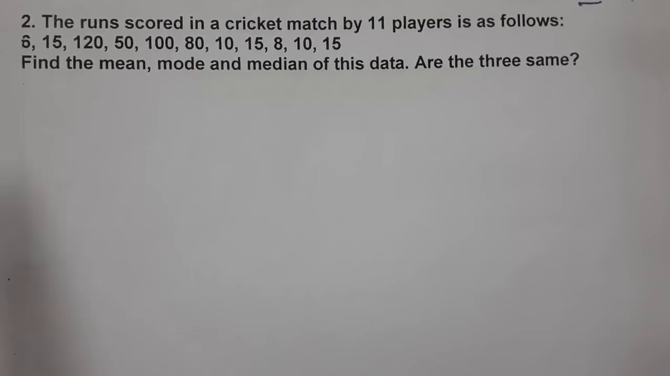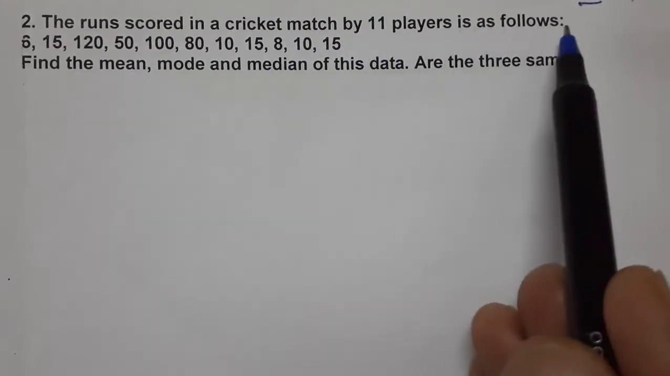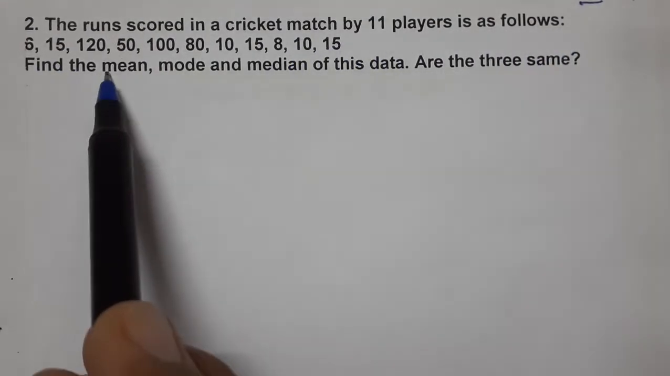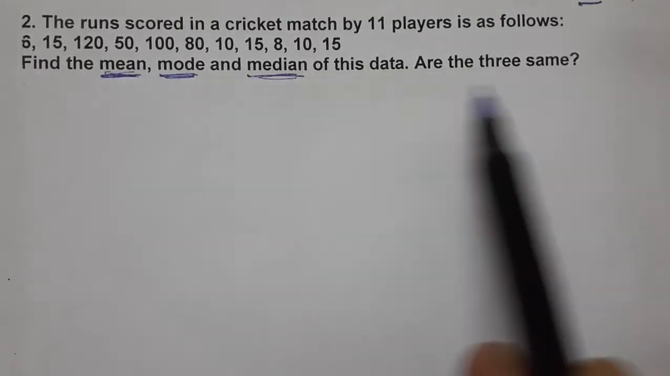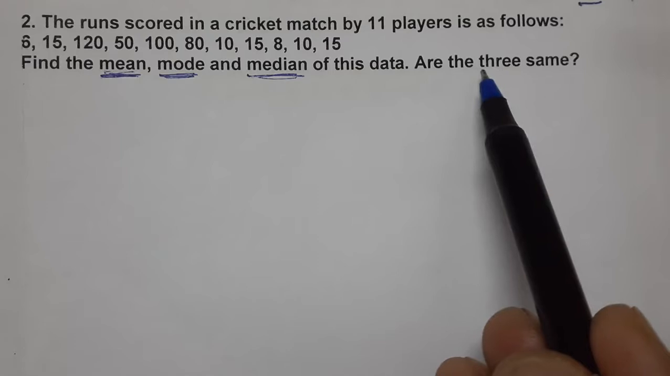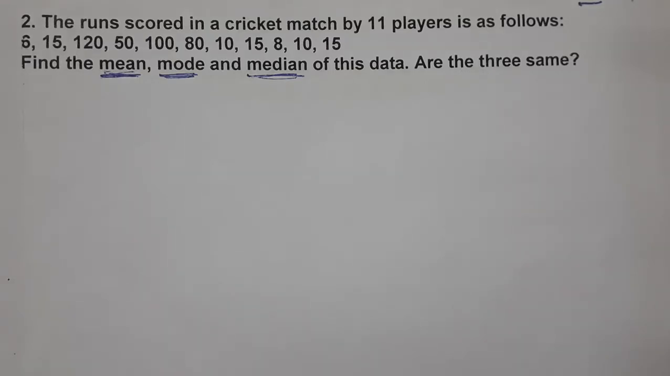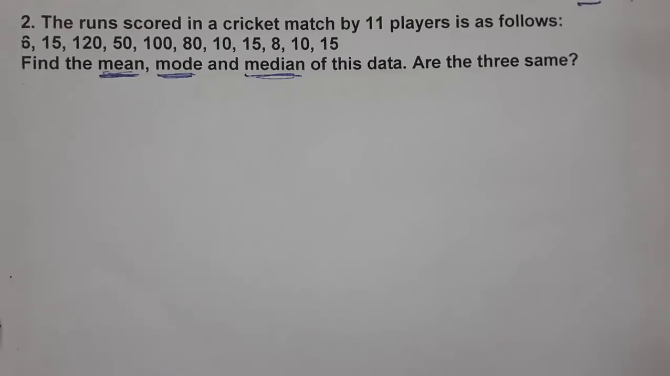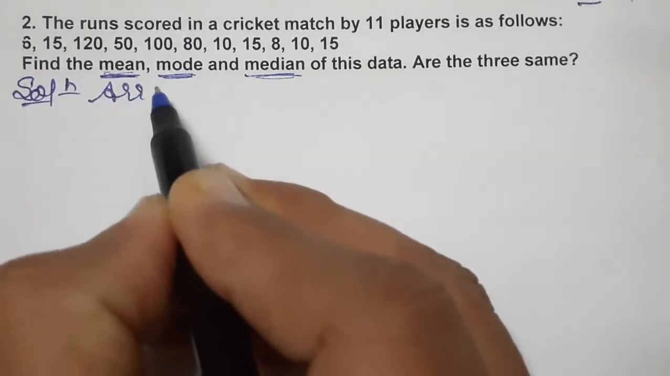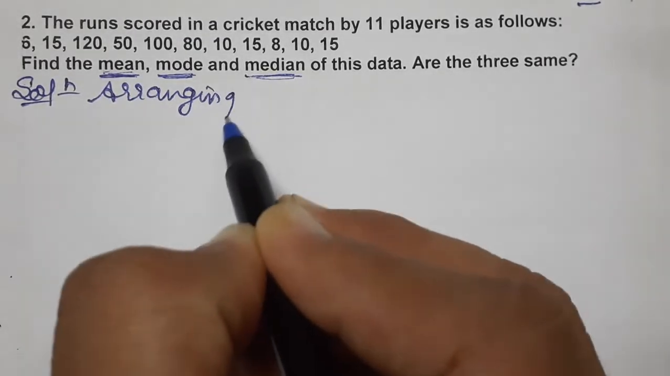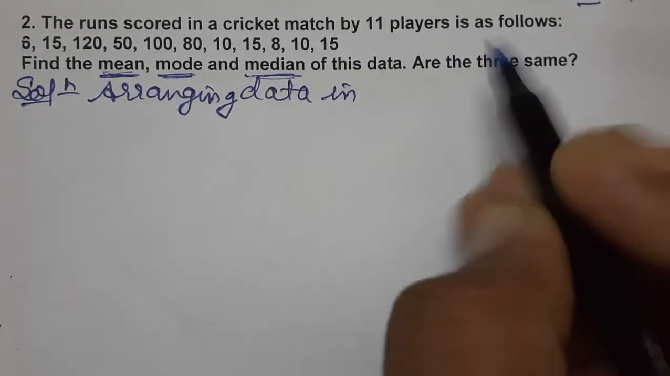Now comes question number 2. The runs scored in a cricket match by 11 players are given to us. Find mean. 3 things we have to find: mean, mode, median. So let's find out all the 3, and then also answer the question, are the 3 same or not. So let's start with arranging data. First thing, give importance to arranging data. Arranging data will help us in finding mode and median easily. Arranging data in ascending order.